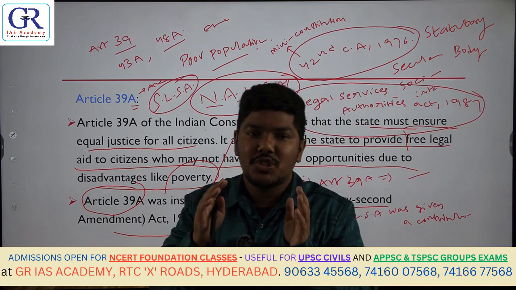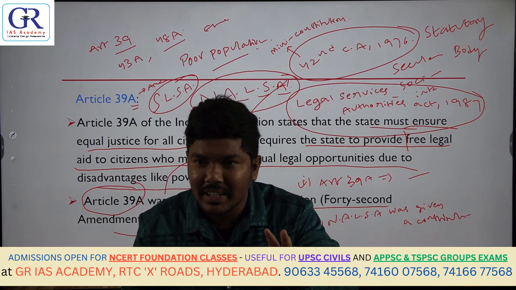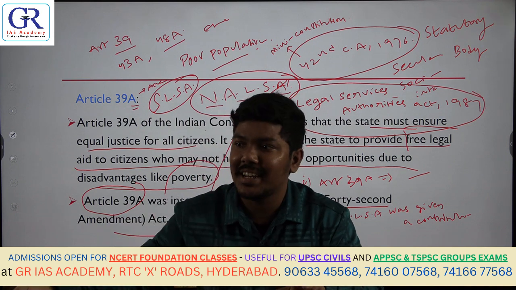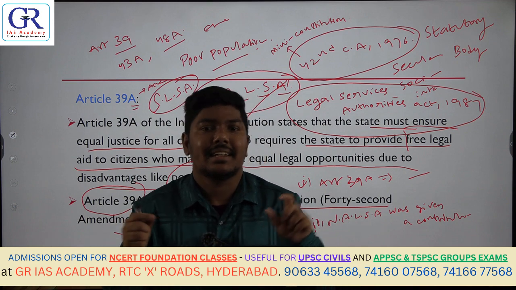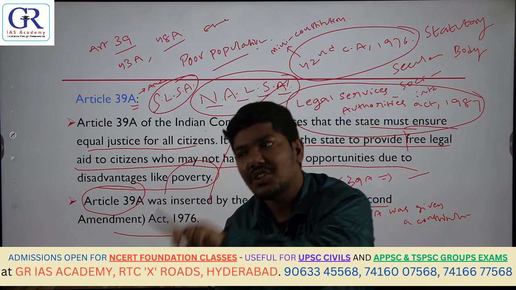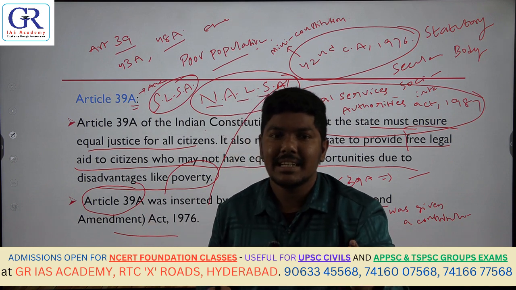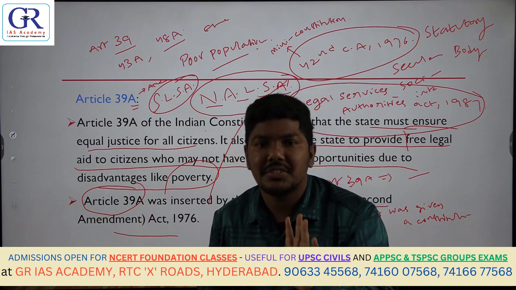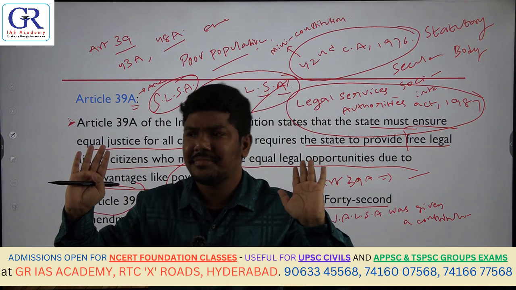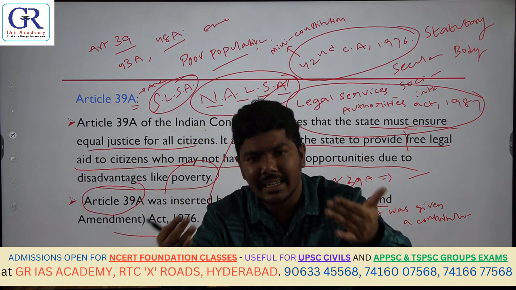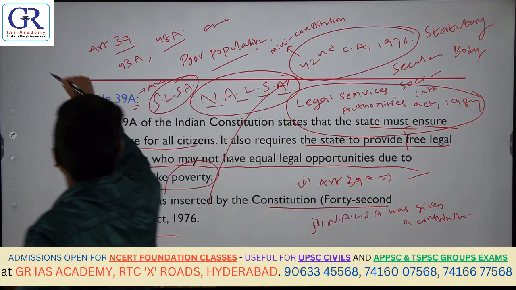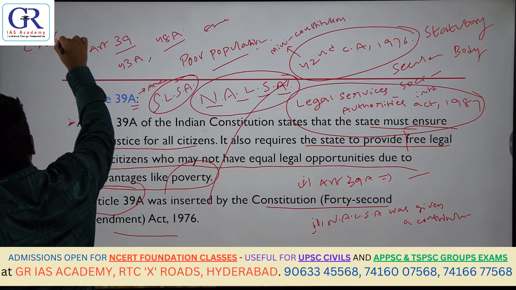statutory body. They will give four to five organizations' names and ask which of the following are constitutional in nature and which are statutory in nature. There are two important kinds of bodies: the first one is the constitutional body, the second one is the statutory body. What are constitutional bodies? Constitutional bodies are those which were directly created by the Constitution itself, or which were inserted in the Constitution. An example is,